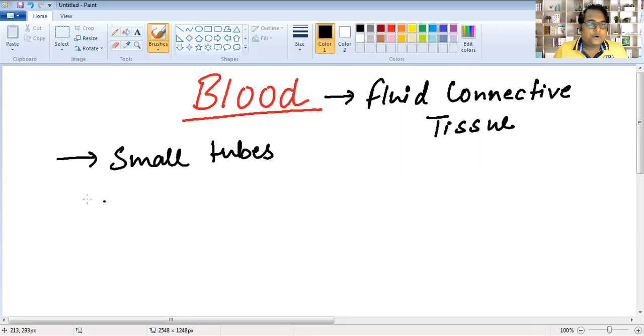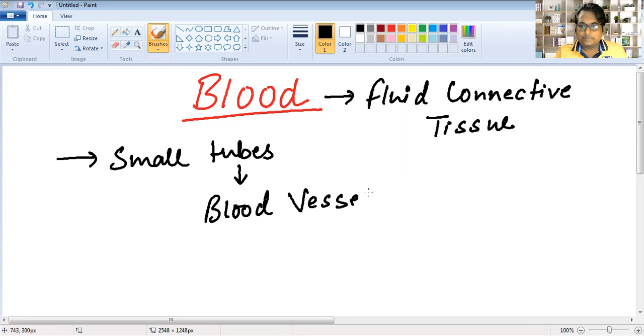These tubes are called blood vessels. So blood is a fluid connective tissue and it flows in small tubes, and these tubes are called blood vessels.